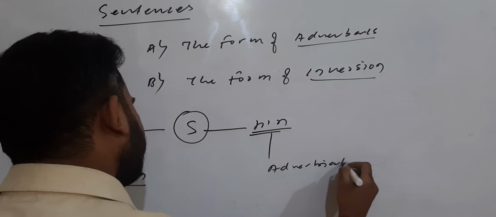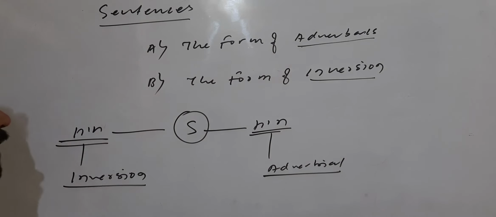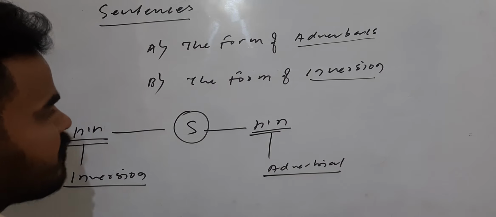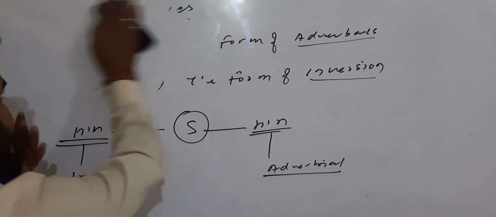Keep in your mind: this is adverbial and this is inversion. Now I am telling you the types of sentences. First keep this in your mind. The forms are already written there: inversion and adverbials. Right? So now after this I will continue to the types of sentences.